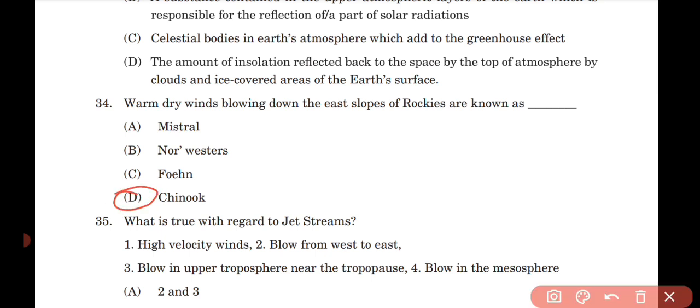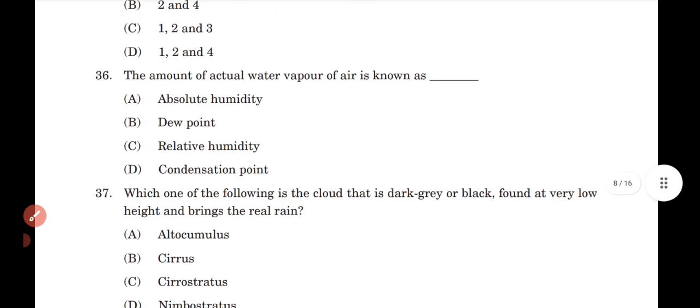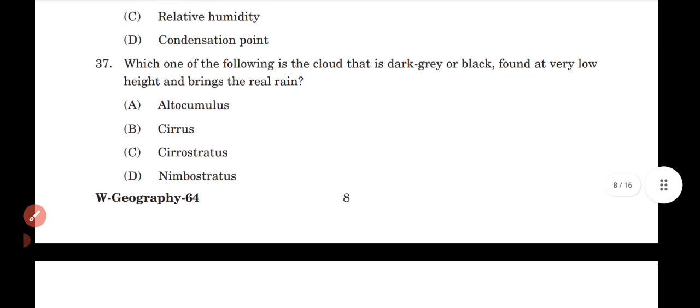What is true with regard to jet streams? Option C. The amount of actual water vapor in air is known as option A, absolute humidity. Which of the following is the cloud that is dark grey or black, found at very low height and brings the real rain? Option D.